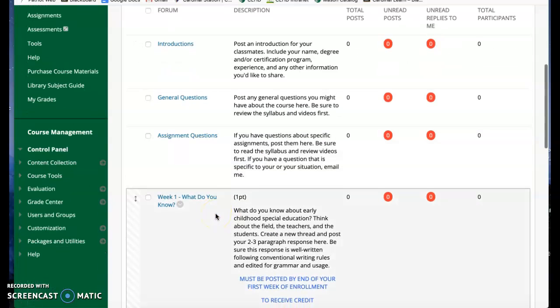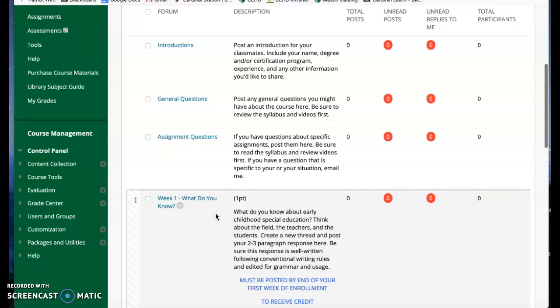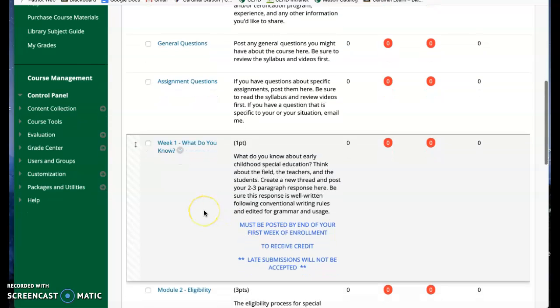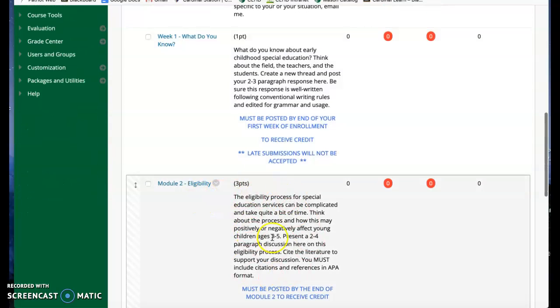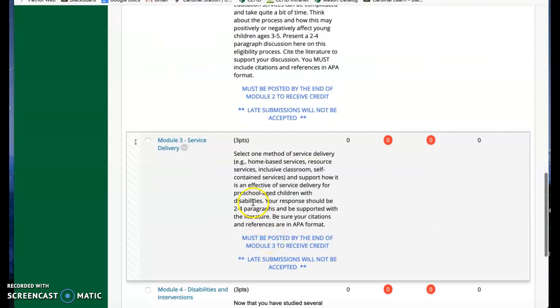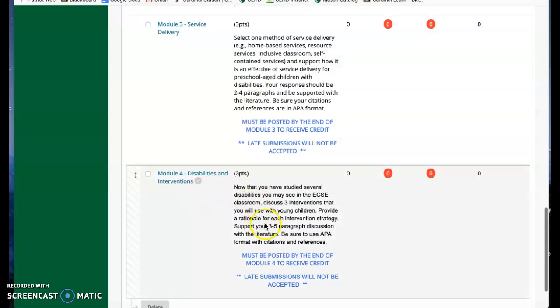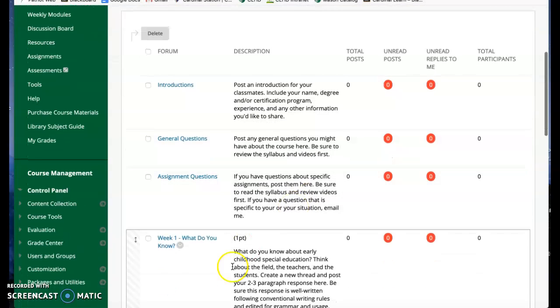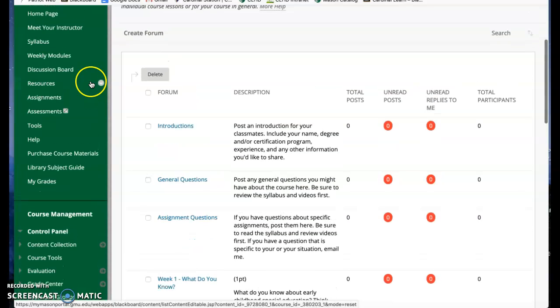And then again, like I said, for each module, you're going to have a discussion board question. So the first one is, what do you know about early childhood special education? That's it. And then there's a prompt here about eligibility, 2 to 4 paragraphs, and it needs to be cited. So it's a mini paper, but it's a very short one, 2 to 4 paragraphs. Same thing here, 2 to 4 paragraphs on service delivery, and for module 4, 3 to 5 paragraphs on kind of summarizing what you learned in serving young children with disabilities. So that is your discussion board. There's one for each module, one specific prompt for each module.